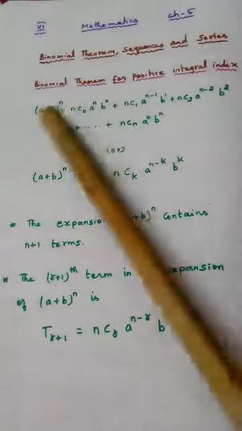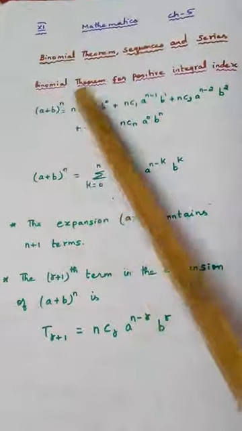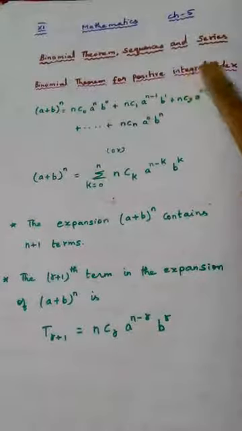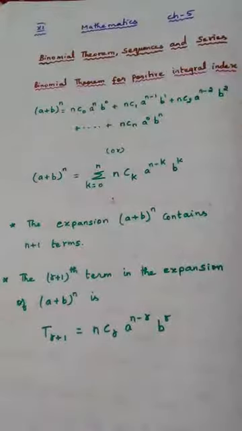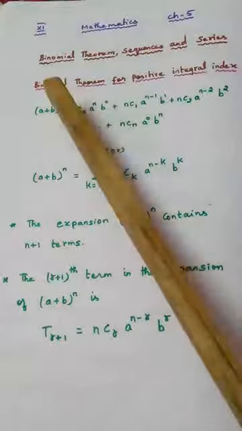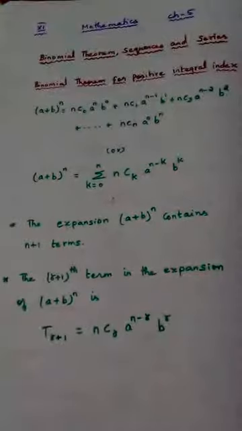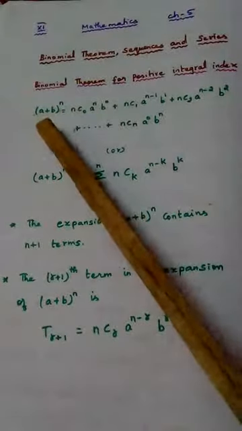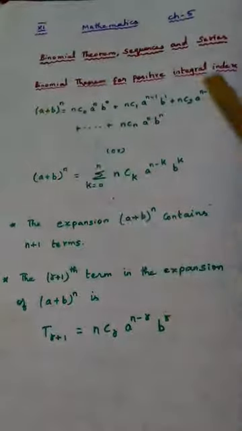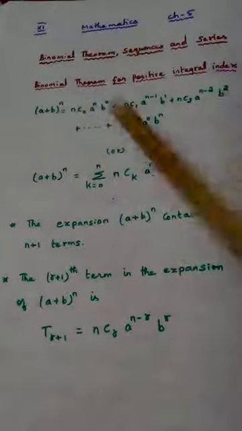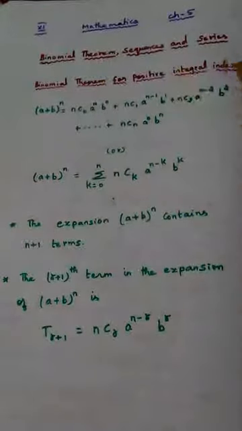Okay, now the first heading is binomial theorem for positive integral index. This is our first heading, under which a formula is given to us. This is actually the result of the binomial theorem for positive integral index.